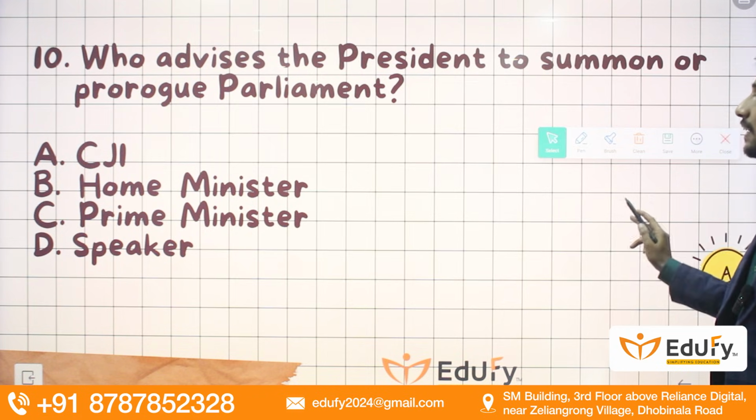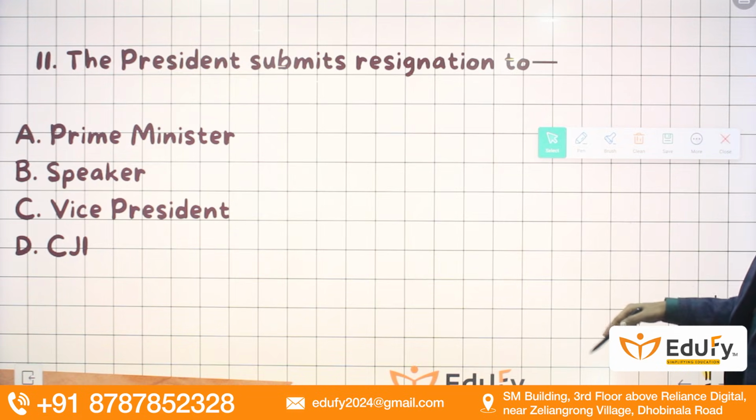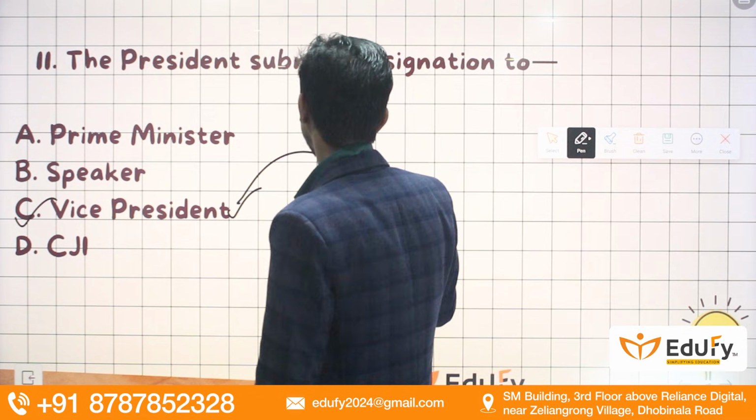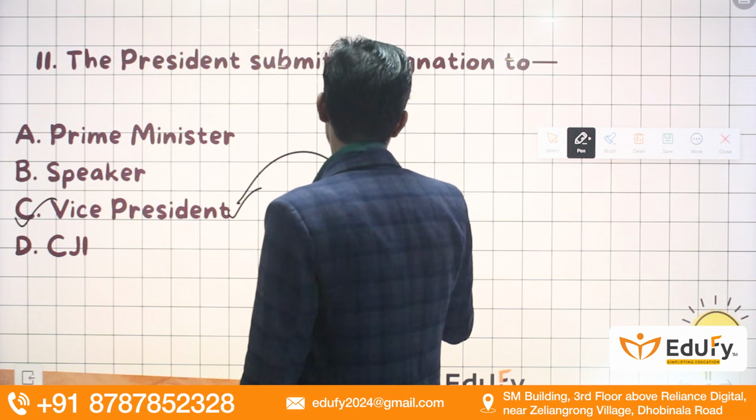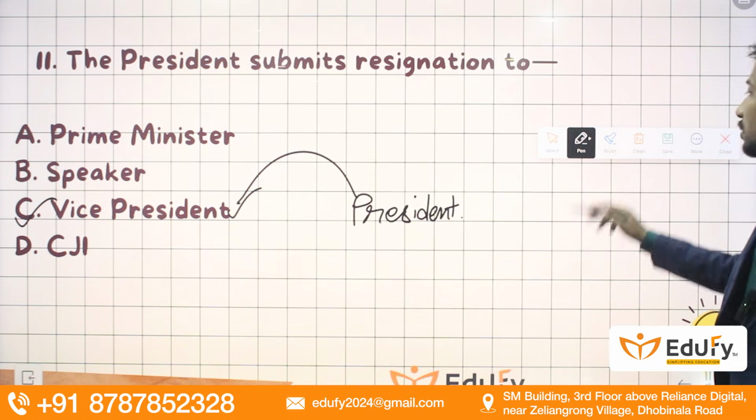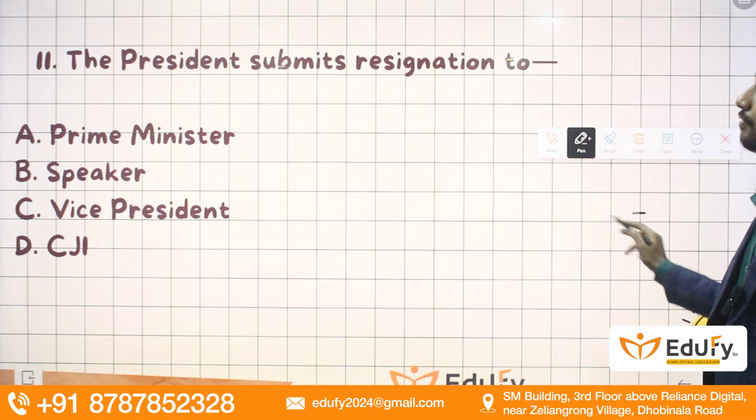Moving towards the next slide, the President submits his resignation to the Vice President of India, and the Vice President submits his resignation to the President of India. This is the system of resignation.